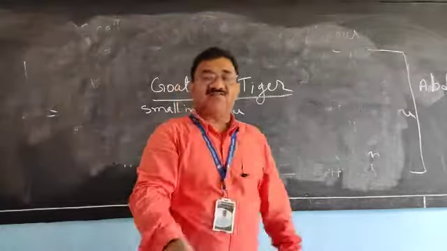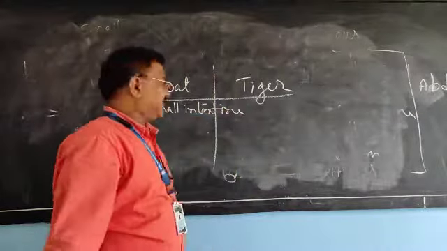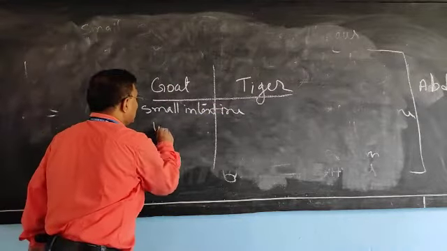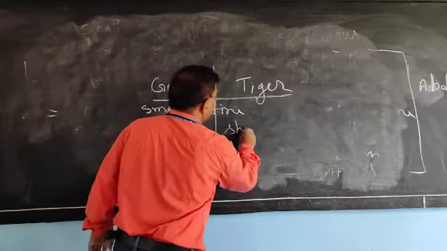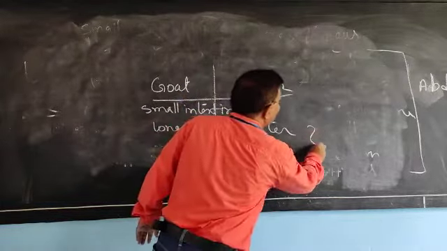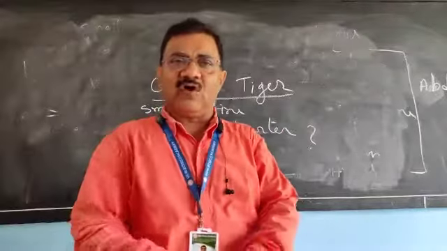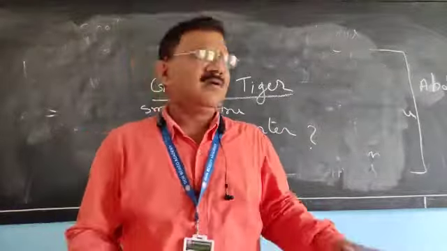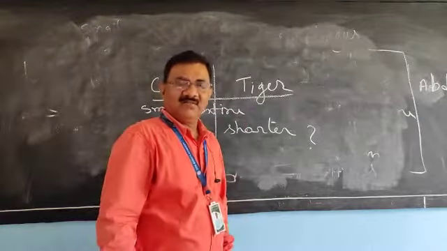On the basis of the small intestine, the difference between goat and tiger is that in the goat it will be longer, and in the tiger it will be shorter. Now the question arises, why? Why do goats have a long small intestine compared to the tiger?